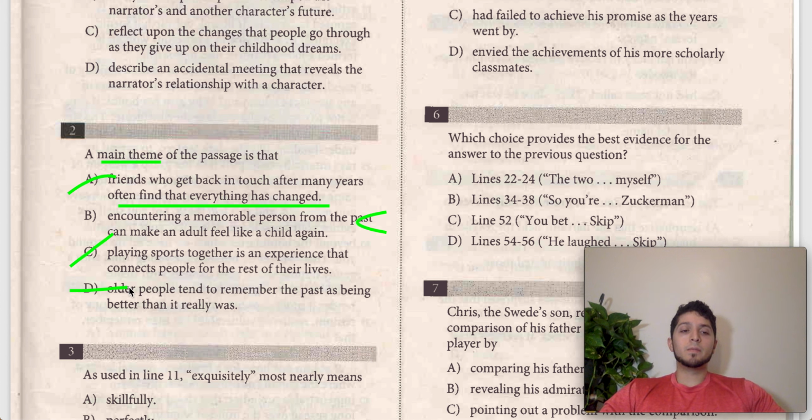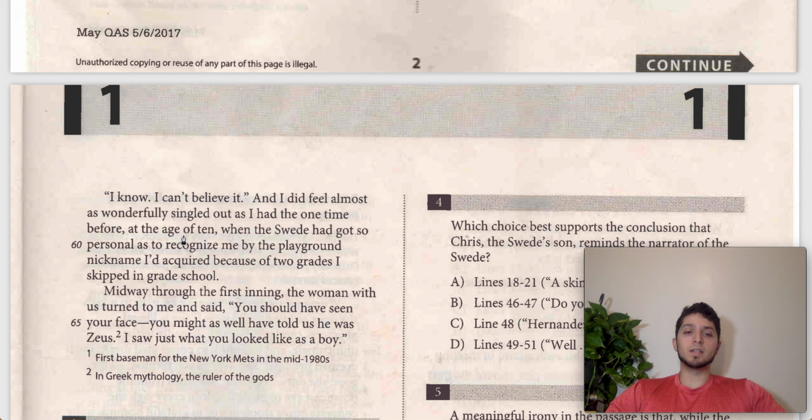So that's going to leave us with answer choice B, but before we choose it, we should probably go back to make sure that there is evidence in there that the past can make an adult feel like a child again. So we can scan, there's a lot of different places that we can look, but if we look down here, we should note that the narrator says, "I did feel almost as wonderfully singled out as I had the one time before at the age of 10, when the Swede had got so personal as to recognize me by the playground nickname I'd acquired because of 2 grades I skipped in grade school," right? Skipped. So here's the narrator feeling just singled out because he's getting attention and recognition from the Swede, and it reminds him of the time when he was at age 10.